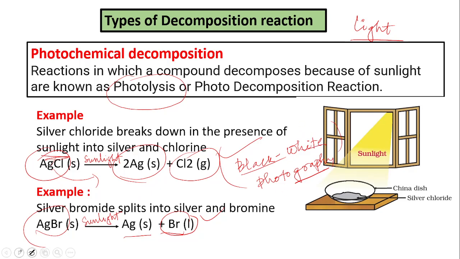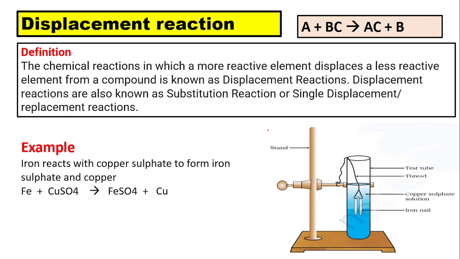Next, displacement reaction. Displacement reaction means, suppose A is a highly reactive element, then A can displace B from its compound BC and form its own compound AC. And B is displaced, so this is called displacement reaction.